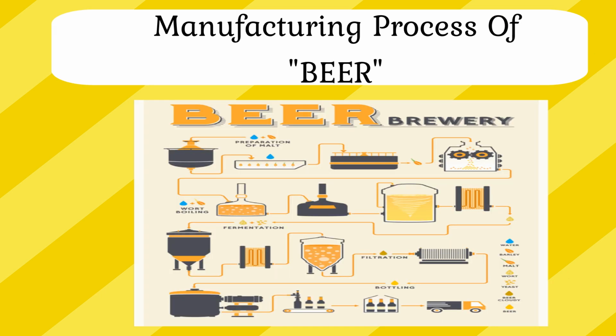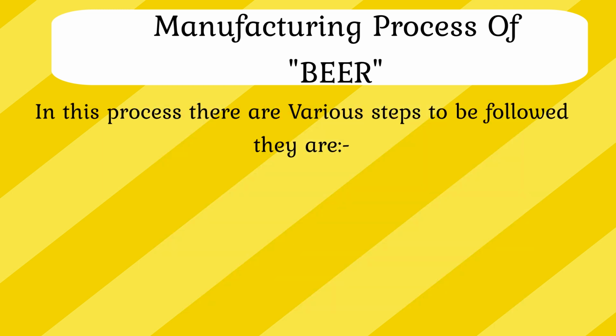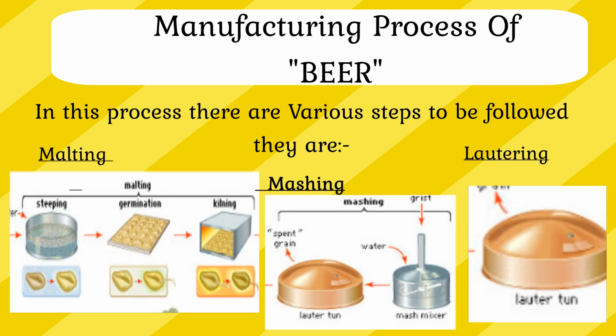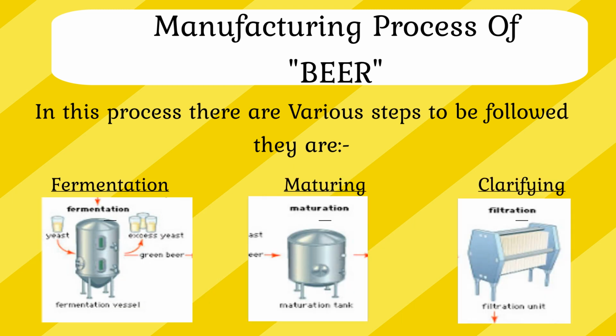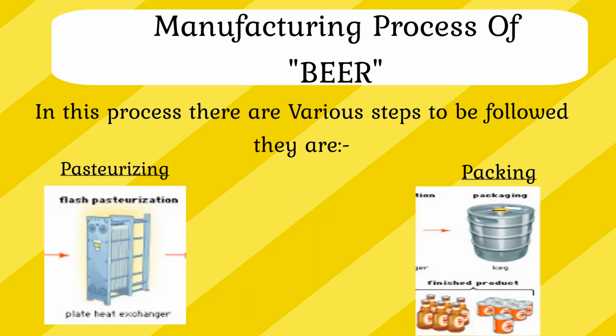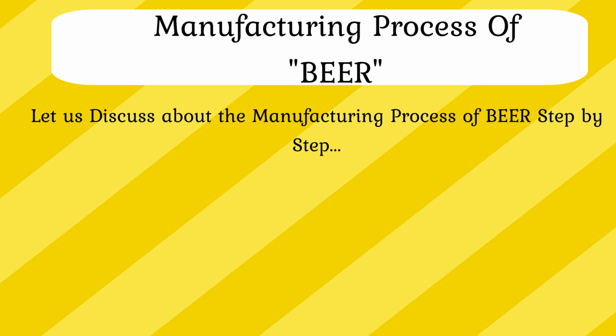Now let us talk about the manufacturing process of beer. In this process, there are various steps to be followed. They are malting, mashing, lautering, brewing, hop back, cooling, fermentation, maturing, clarifying, pasteurizing, and packaging. Let us discuss the manufacturing process of beer step by step.